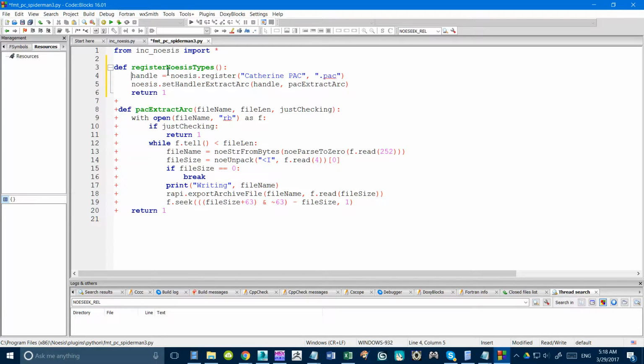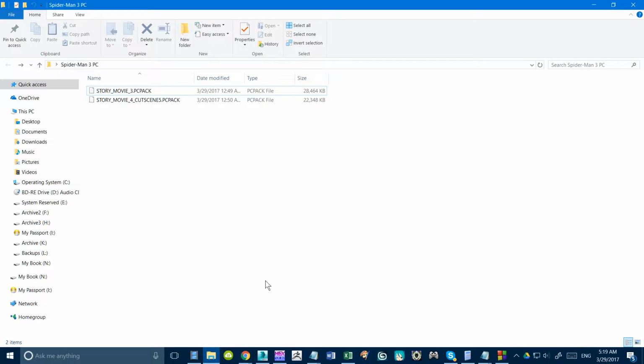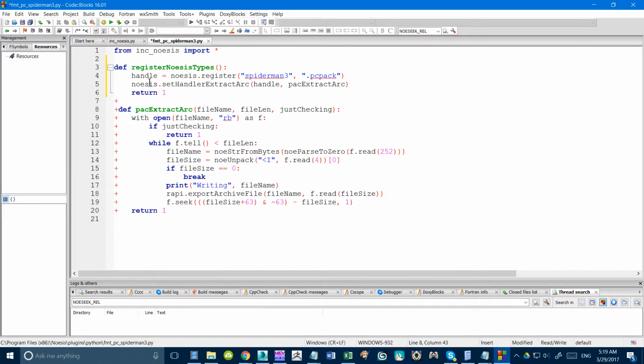So in this thing here, it's always the same. You just set up your handle, which is just you registering your file. So Spiderman 3. Then you put the extension, which would be for us pcpack. That's what the file extension is, by the way, because you didn't know that. Anyway, and you put in whatever you want to put in there.